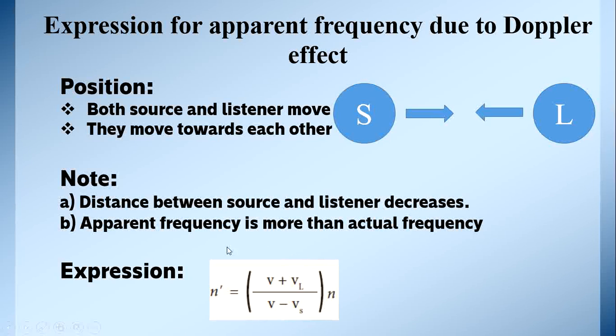Remember this expression. The expressions are very important to do the problems in this lesson. N dash is equal to V plus VL by V minus Vs into N. N dash is the apparent frequency, V is the velocity of the medium, VL is the velocity of the listener, Vs is the velocity of the source and N is the actual frequency.